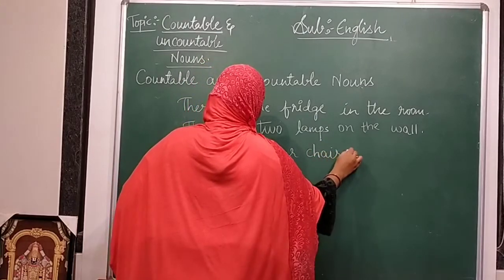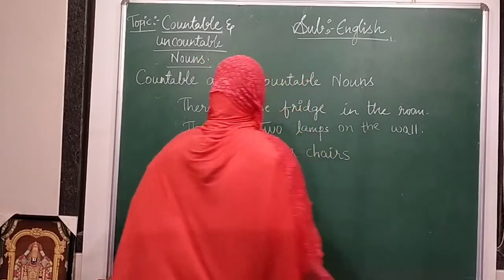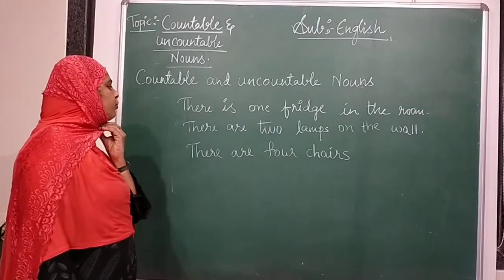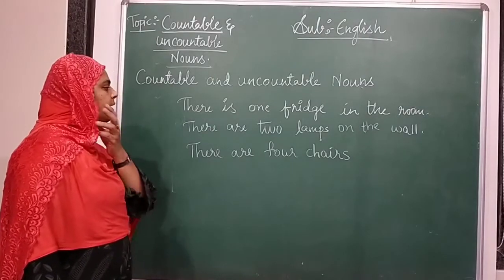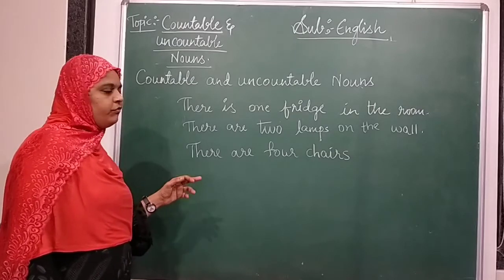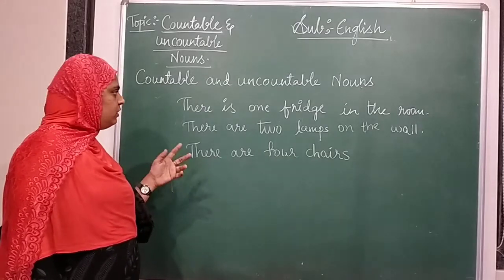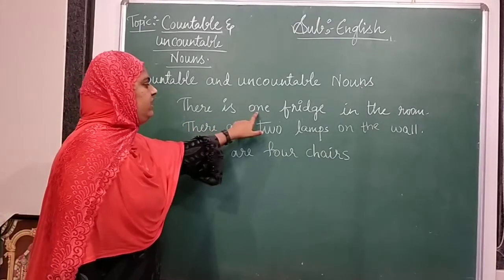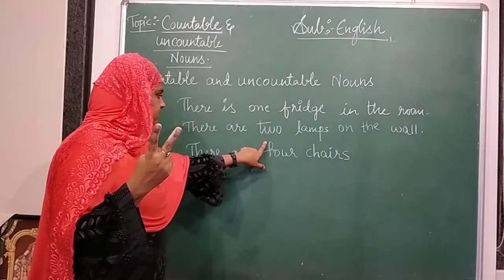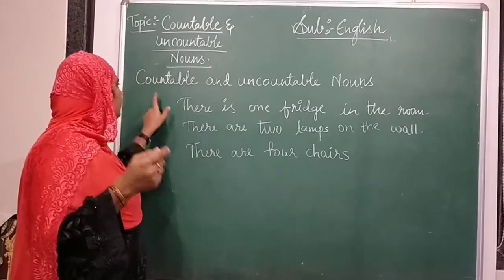So we are using one fridge, two lamps, four chairs. This is called countable.